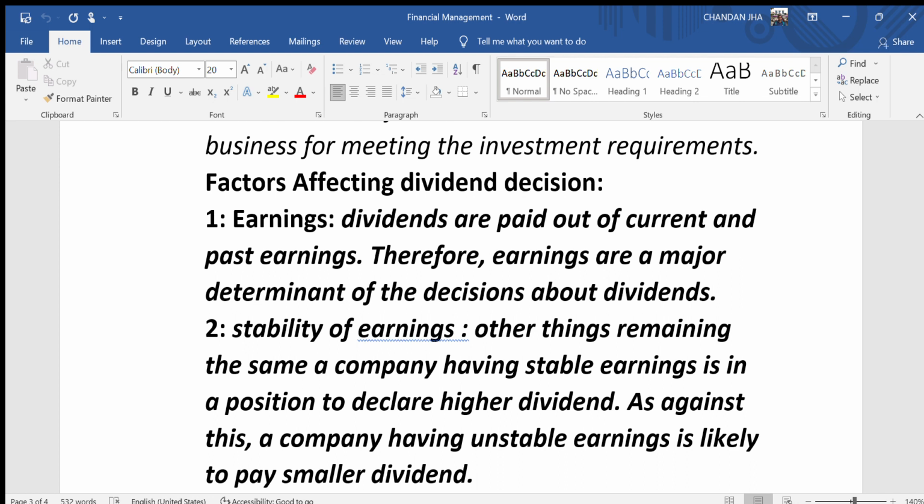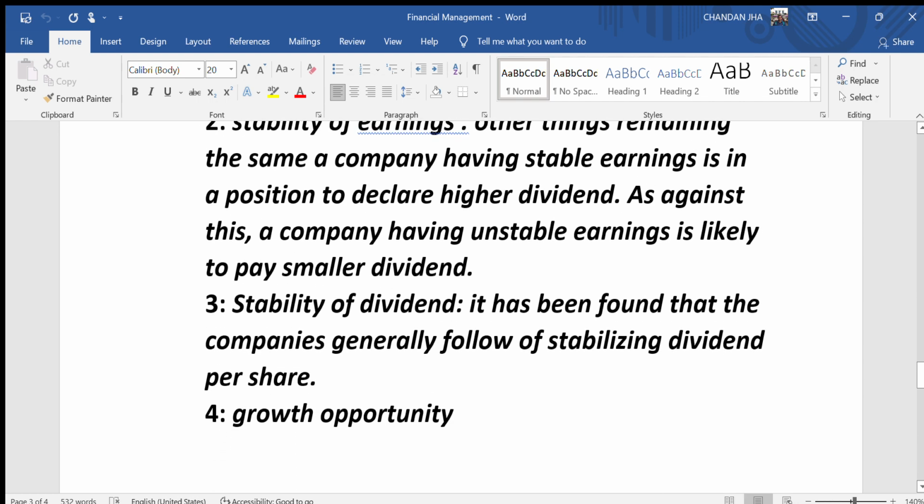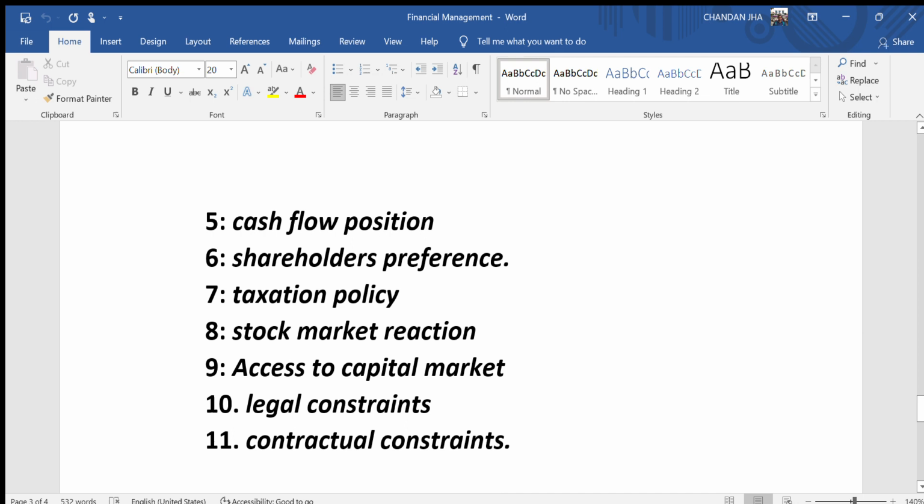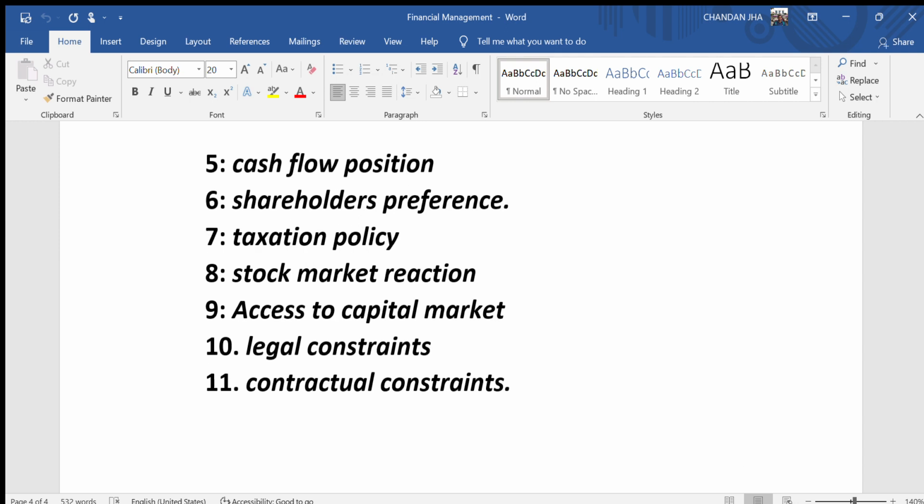Second, stability of earnings. Other things remaining the same, a company having stable earnings is in a position to declare higher dividend. As against this, a company having unstable earnings is likely to pay smaller dividend. Third, stability of dividend. It has been found that companies generally follow the policy of stabilizing dividend per share. Fourth, growth opportunity. Fifth, cash flow position. Sixth, shareholders' preference. Then taxation policy, stock market reaction, access to capital market, legal constraints, and contractual constraints.